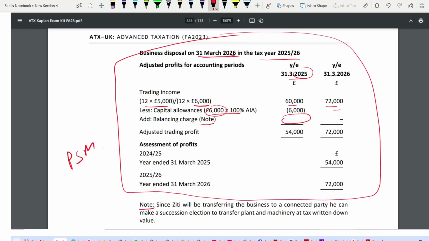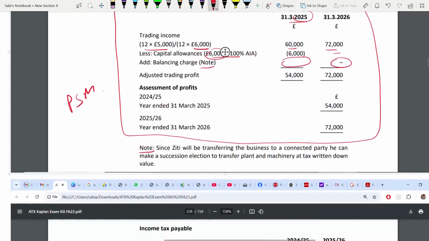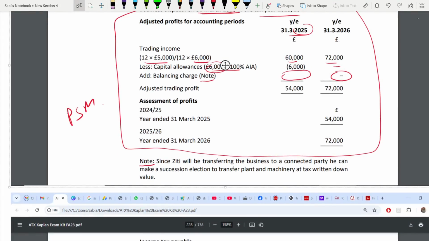So 6,000. But what about balancing charge? There will be no balancing charge here. Why? Because we are transferring, see the note, transferring the business to a connected party, to a sister. So that's why, because whenever we are transferring a business to a connected party, you can make a succession election to transfer it at tax written down value. Understood? That's why.